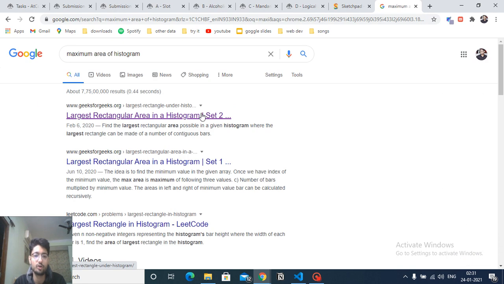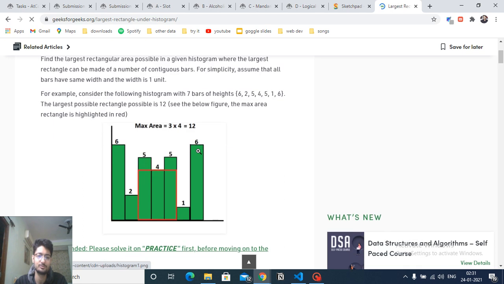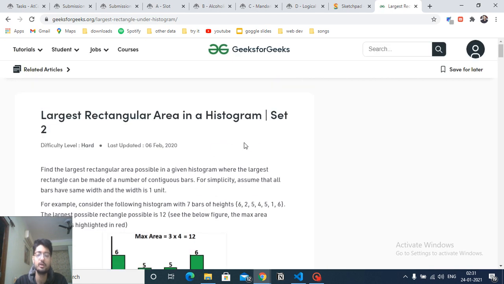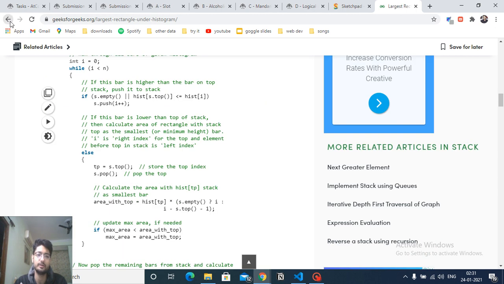You just have to copy this code out, or just understand this logic. You can find a lot of YouTube videos explaining this concept, so I don't want to make another video of it. If you still want it, you can mention it in the comment box, and I can make a video on this also. So you just have to understand this code and write it out there. It's very simple.